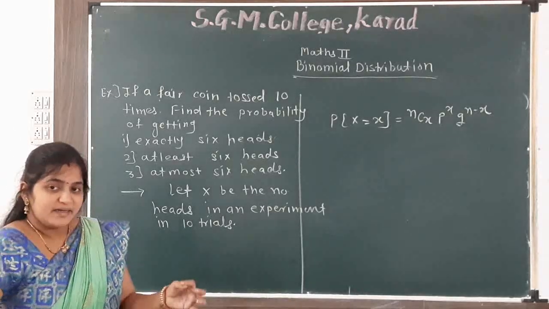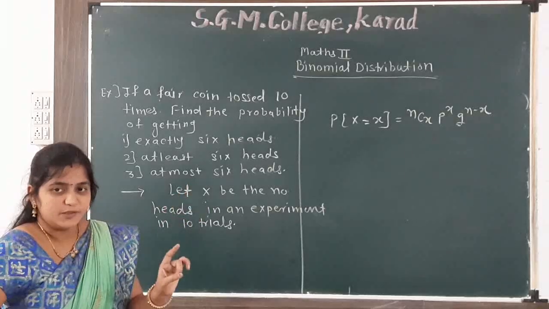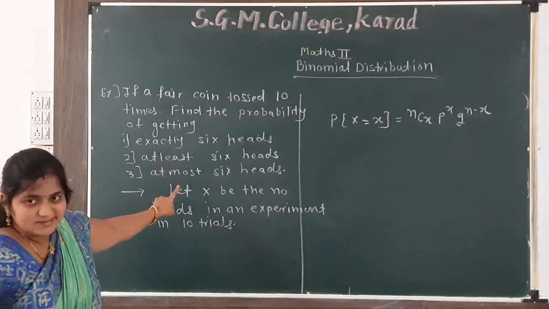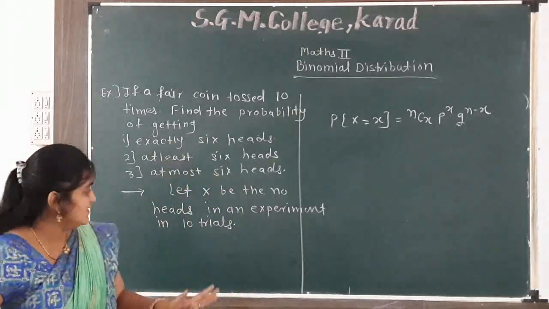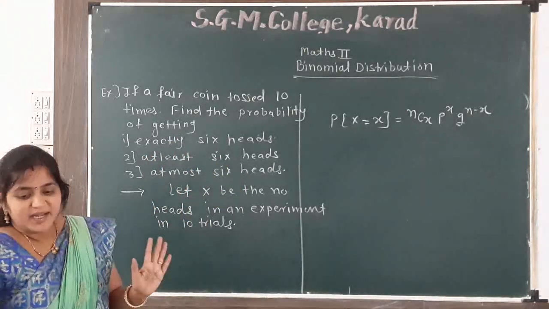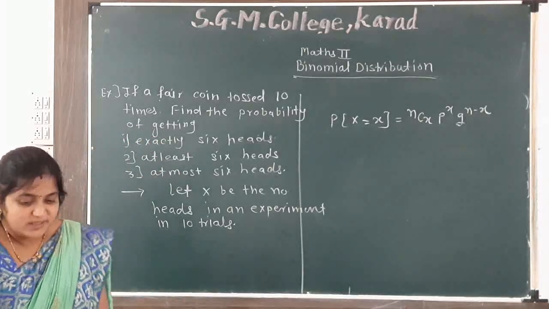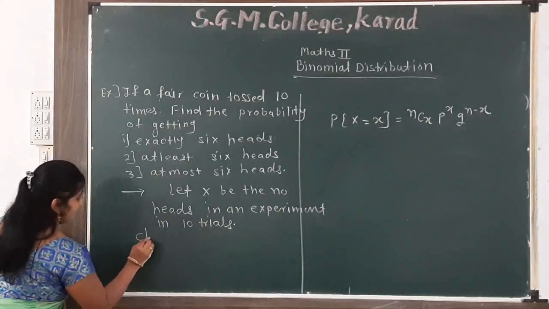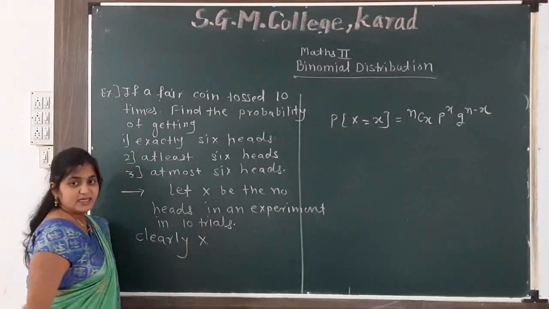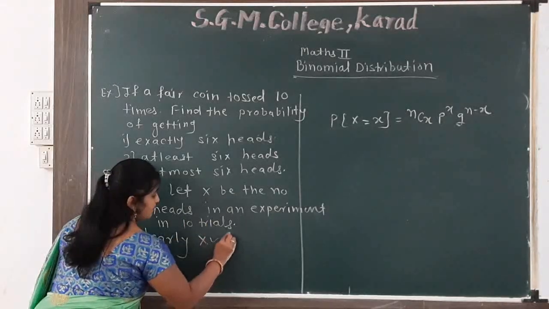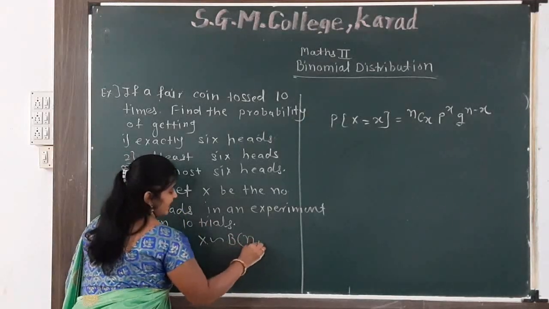Once I toss the coin, the probability of getting a head is 1/2. This is the Bernoulli trial: the probability remains the same in each trial. So p is equal to 1/2, the same in every trial. So clearly x follows the binomial distribution with parameters n and p.